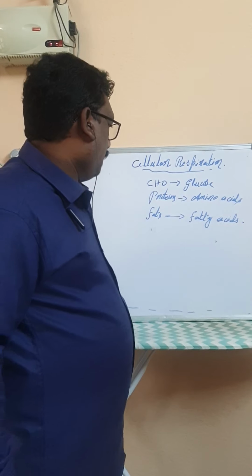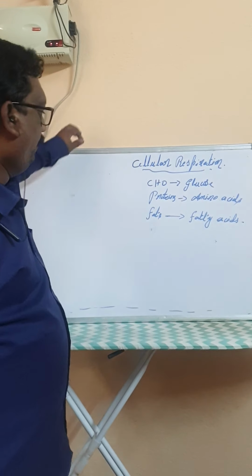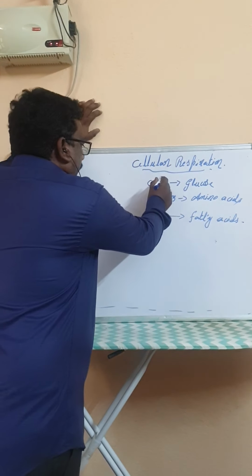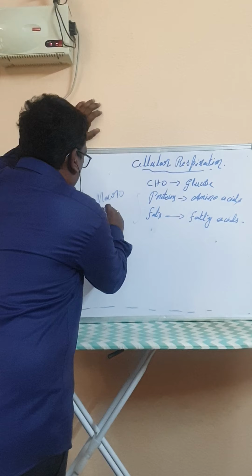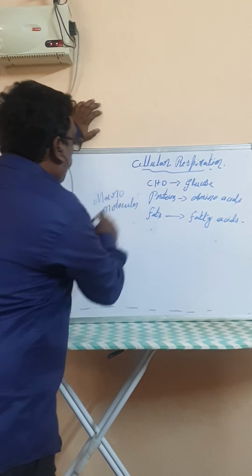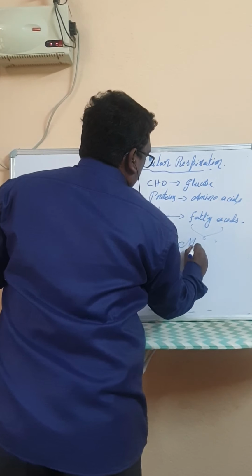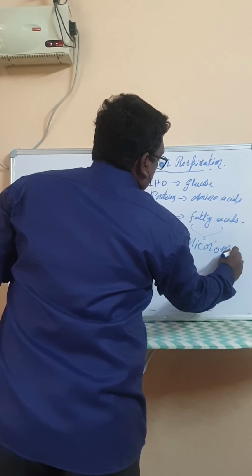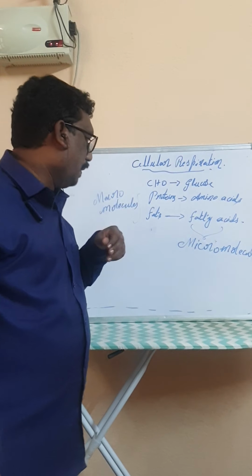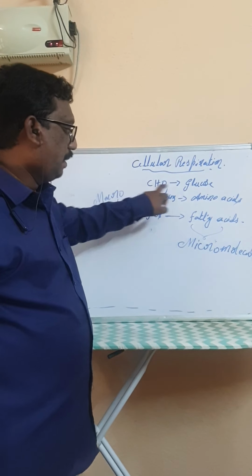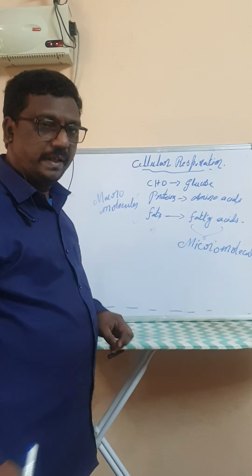Okay, in the previous classes we have learnt about the process of digestion in the previous chapter. In the process of digestion we know that all the macromolecules are converted into micromolecules, such as carbohydrates are converted into glucose, proteins are converted into amino acids, fats are converted into fatty acids.